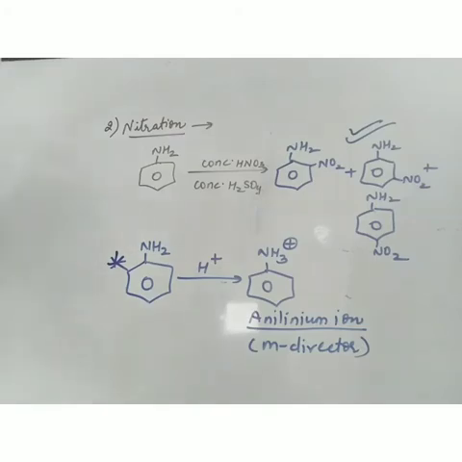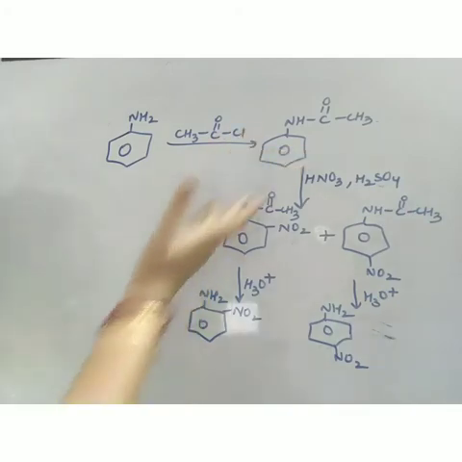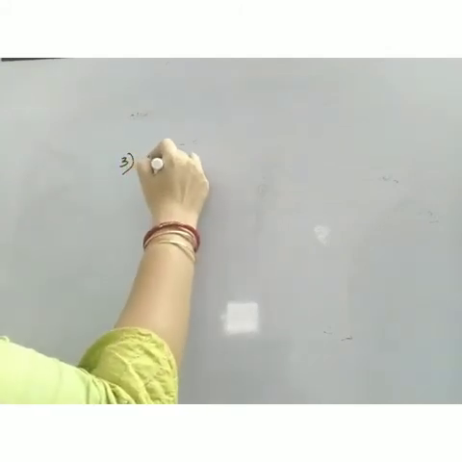Now how to solve this problem? So the same, first protection is done by acetylation and then nitration is done. So like this, first acetylation is done, then nitration and subsequent hydrolysis. So this is how we can get ortho and para nitroaniline. Now here we will not get meta nitroaniline. The reason is now anilinium ion will not be formed because now NH2 is no longer there on the benzene ring. Now the third type of electrophilic substitution is sulfonation reaction.